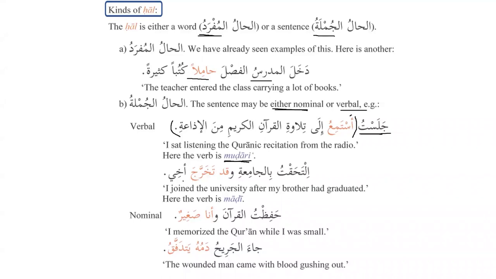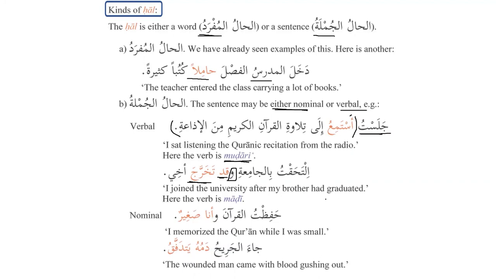So if you have the past tense as hal, then please remember that it should come with qad or laqad. So whenever we have the past tense as hal, and whenever it comes after waw al hal, then it cannot come by itself. It has to come either with qad or laqad. As we can see over here, iltahaqtu bil jamiati. After that, what do we have? We have waw al hal. And after waw al hal, when we have the past tense, then it should take qad. وَقَدْ تَخَرَّجَ أَخِي. I joined the university after my brother had graduated.